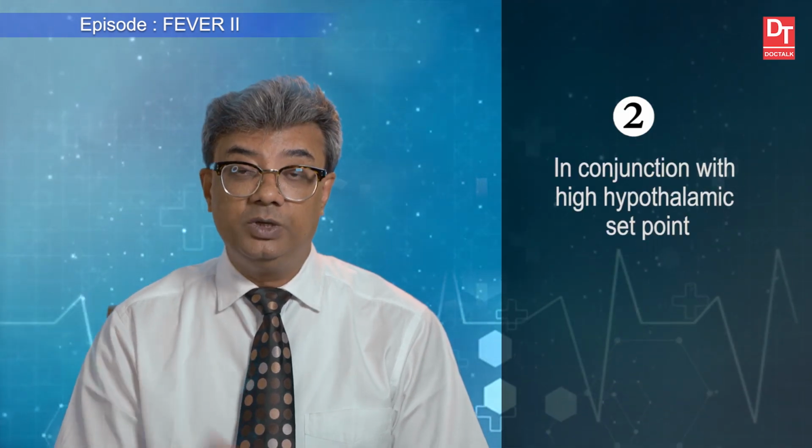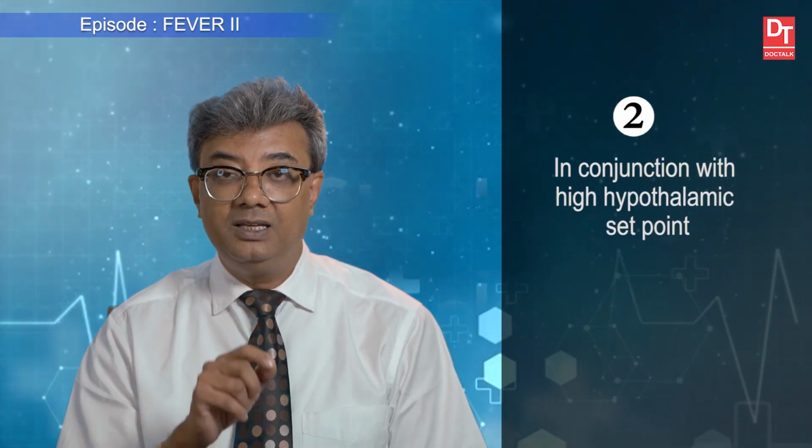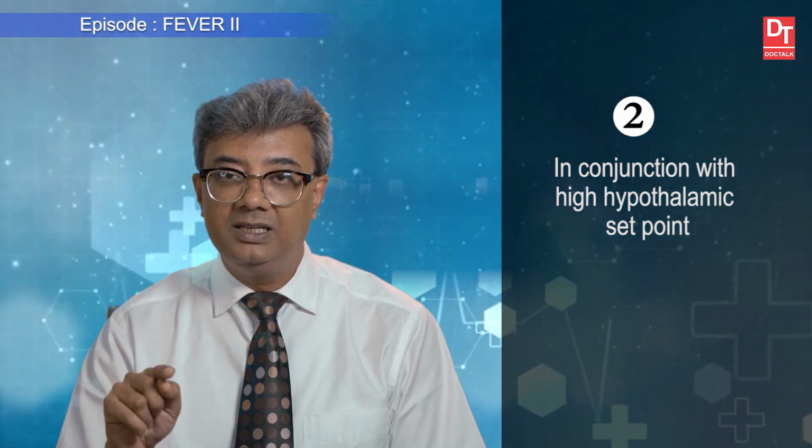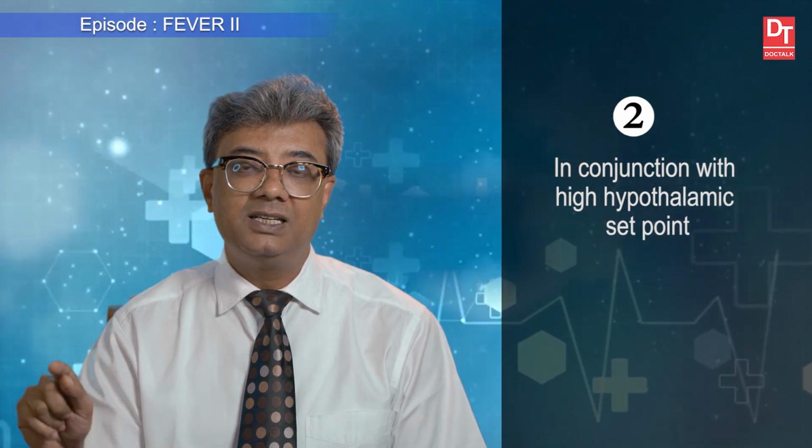Number two, in conjunction with high hypothalamic set point. That means thermoregulatory set point in hypothalamus, what we have discussed early, will be set to a higher level.